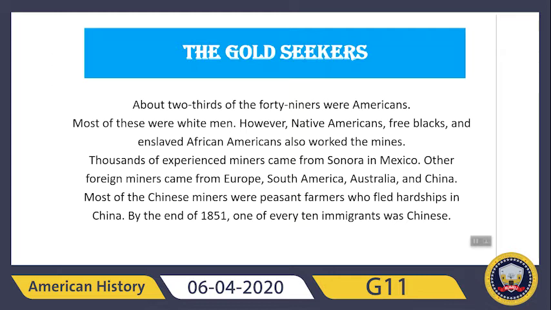Other foreign miners came from Europe, South America, Australia, and China. Most of the Chinese miners were peasant farmers who fled hardship in China, and by the end of 1851, one of every 10 immigrants was Chinese.